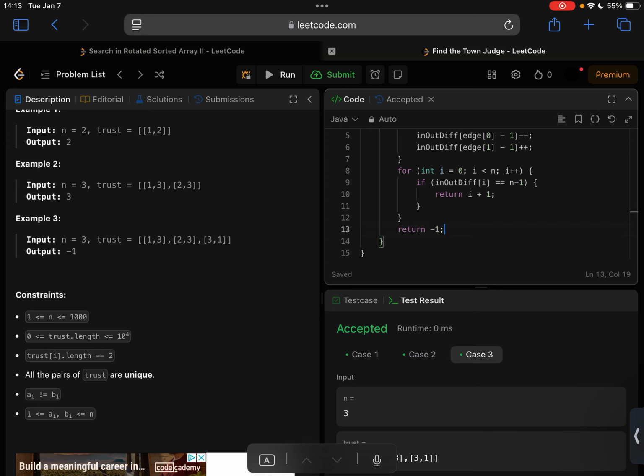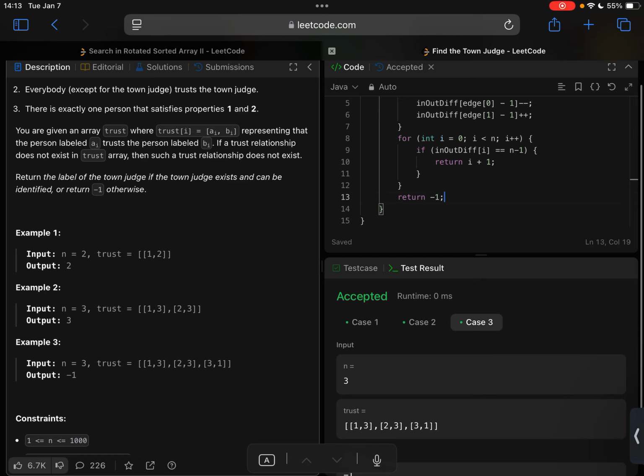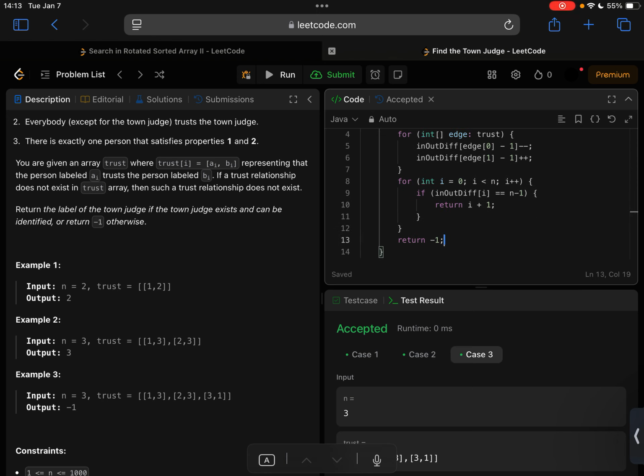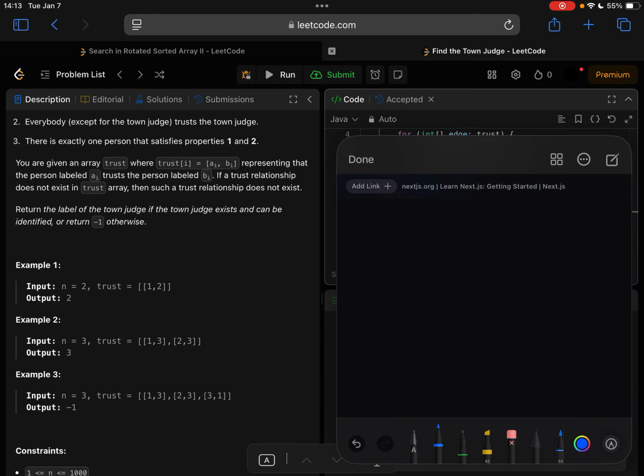So let's say if we can satisfy the first three. We have already seen the second example. And if we had the third example, in this case, the third one will actually make sure that node 3 is trusted by both, but node 3 trusts number 1. So for the third example, we would have actually this table.